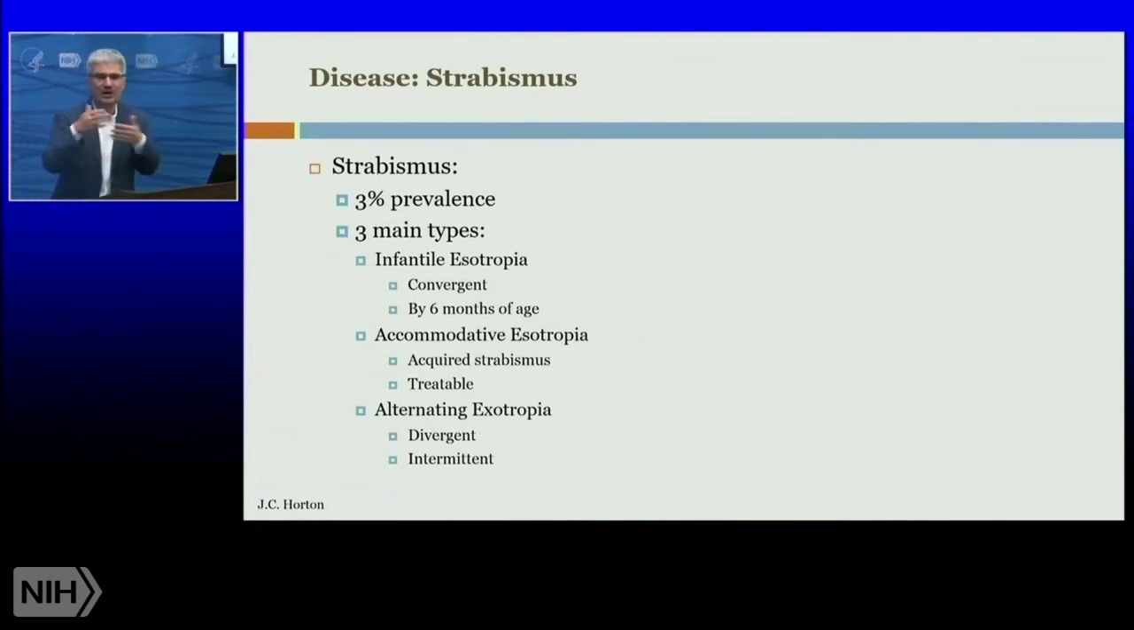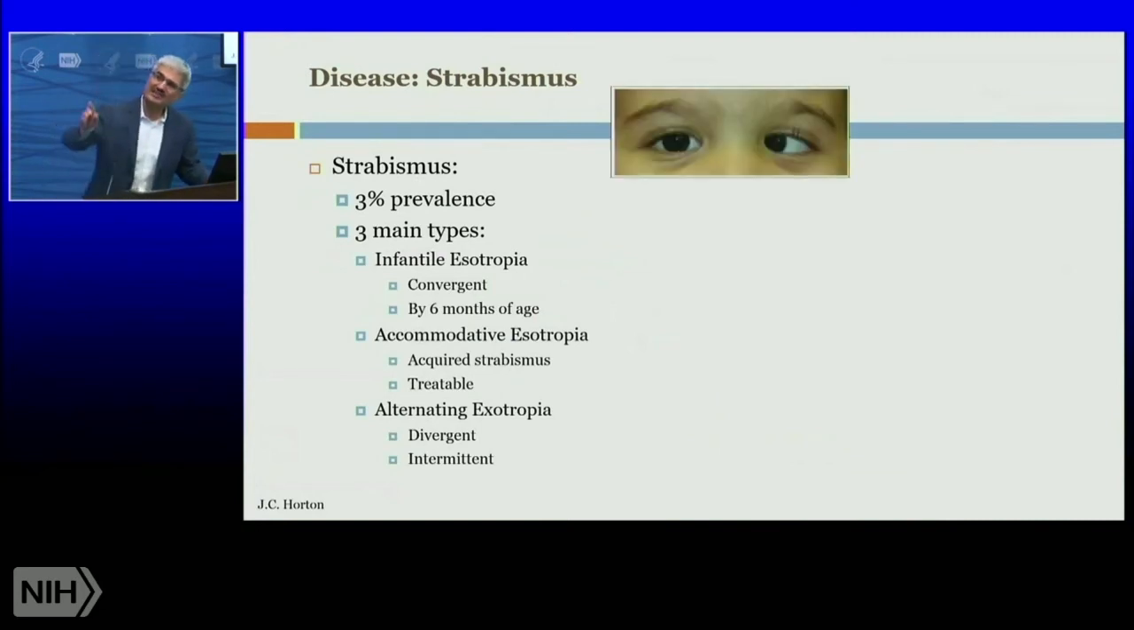There are many different ways of classifying strabismus. I'm going to follow Horton's approach, which is 3 main types. There is what's called the infantile esotropia, which is, as you can see, the eye is turning inward. Now, this is convergent. It develops by 6 months, and this one doesn't have a very good prognosis, not very good ability to treat this.